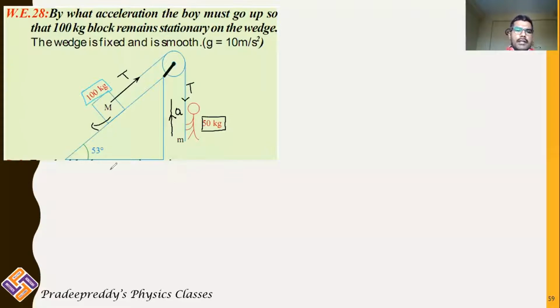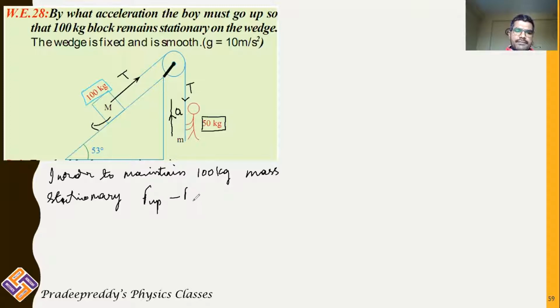So now, in order to maintain the 100 kg mass stationary, F up minus F down should be equal to 0.